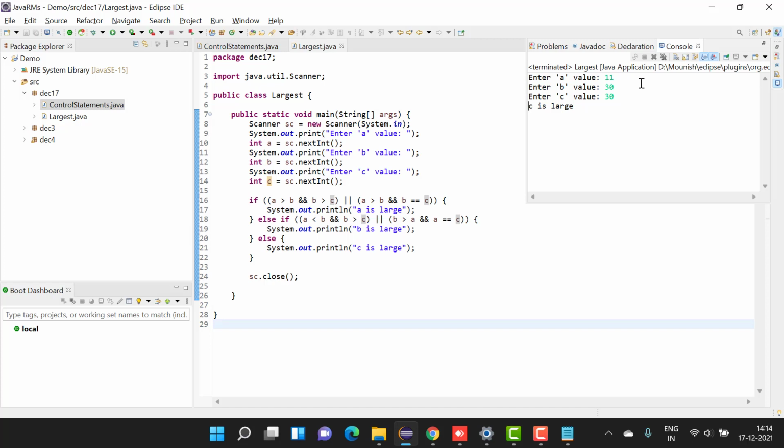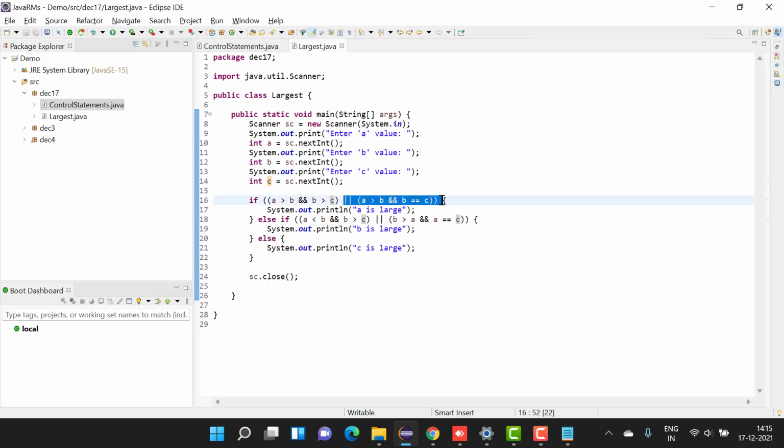So we have to add another case for this. We are talking about the largest one. Taking two values is acceptable as largest one. Then we will forget about if two values are equal. I don't want this case. I want only if all the three are different.